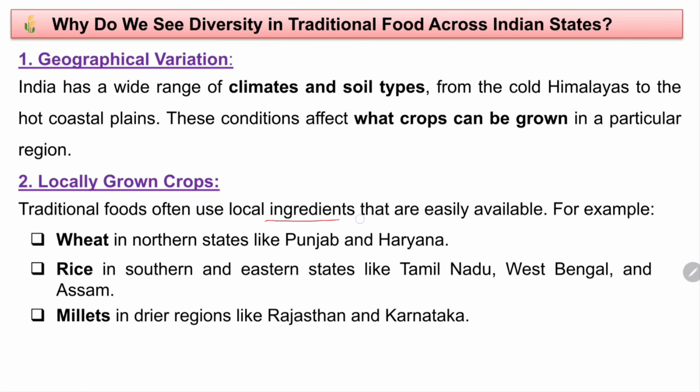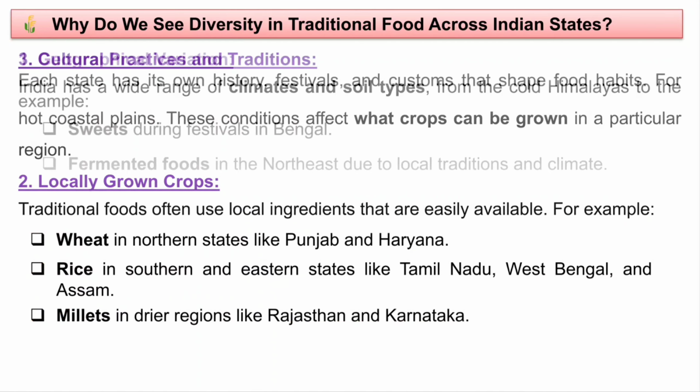Traditional foods often use local ingredients that are easily available. For example, wheat in northern states like Punjab and Haryana, rice in southern and eastern states like Tamil Nadu, West Bengal and Assam, and millets in the drier regions like Rajasthan and Karnataka, because these are the crops which are locally grown and easily available there, and because of which there is a reduction in the food miles as well. So that is why traditional foods often use ingredients which are locally available in their particular state. I hope this is clear.